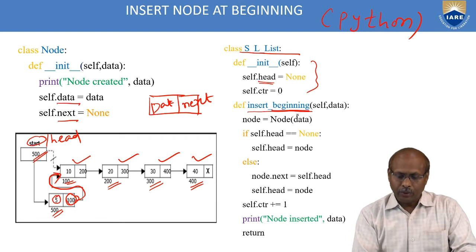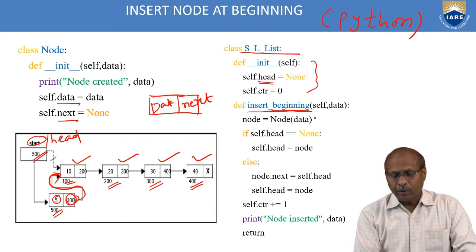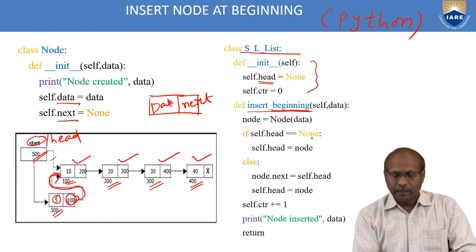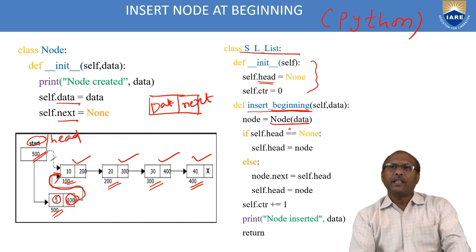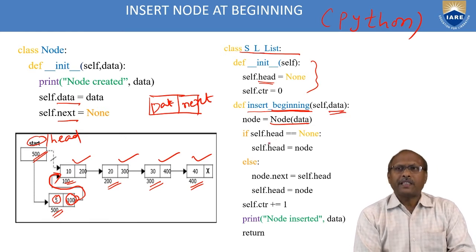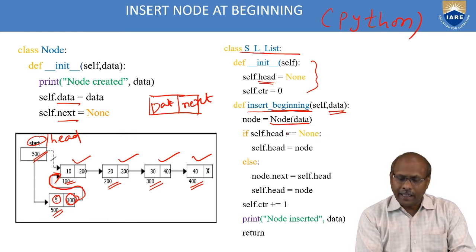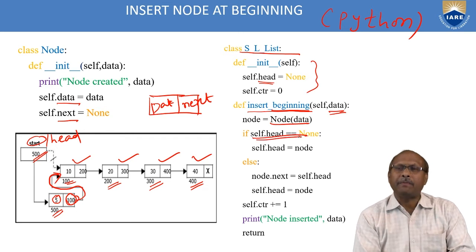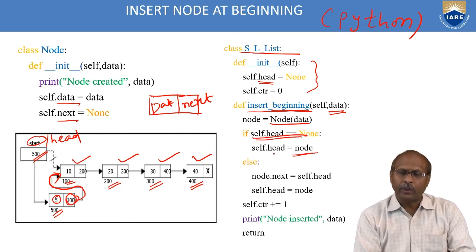So for this, how to write the code? Please observe here. While inserting the node at the beginning, first you create a node, Node followed by the data item you are passing. And check first whether self.head is None or not. If it is None, it indicates it is the first time. If it is the first time, you assign directly the node address to head.